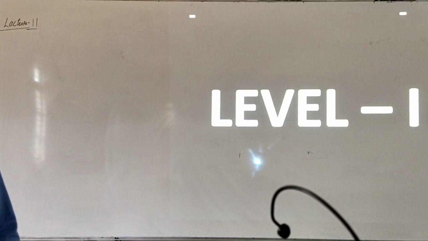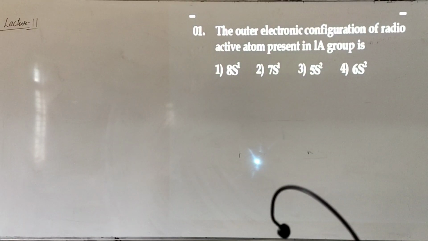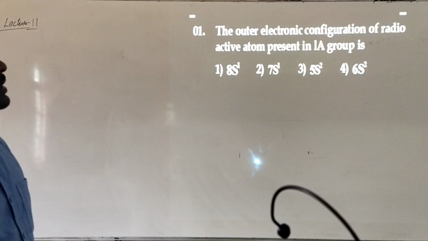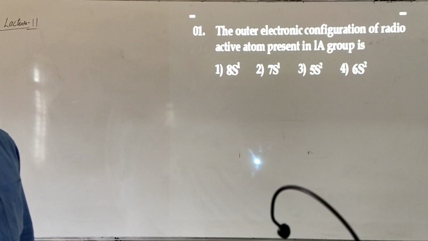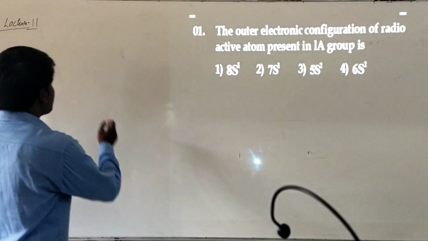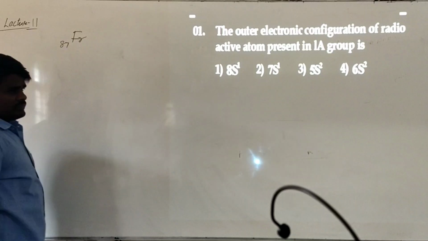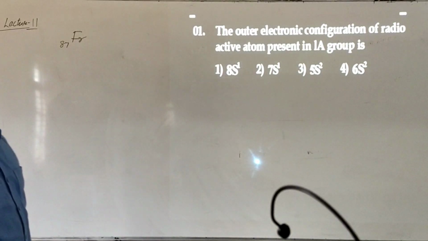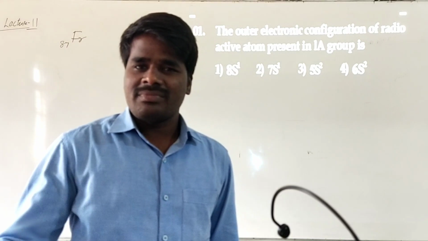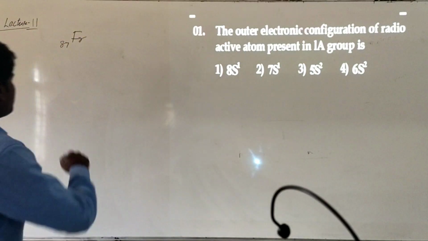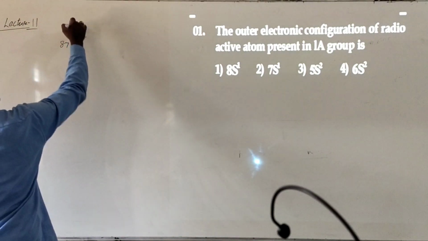Now, this completes the questions from the concept of alkali metals. Now we will move to the level 1 questions. The outer electronic configuration of the radioactive atom present in the first group. Try to understand the question. He is asking for the outer electronic configuration of the radioactive element of the first group. Among lithium, sodium, potassium, rubidium, cesium, the last element, francium, is the radioactive element, and he is asking its valence electronic configuration.